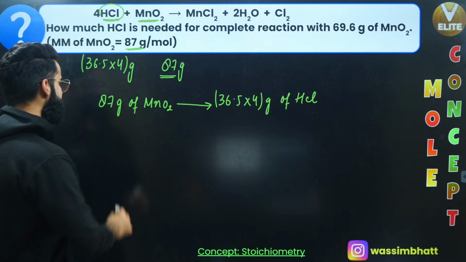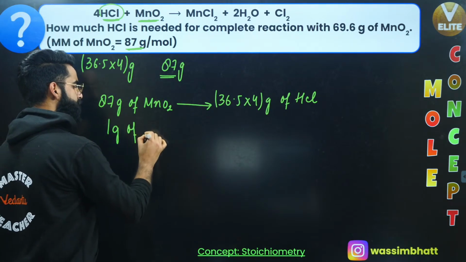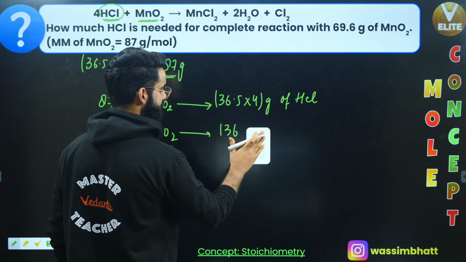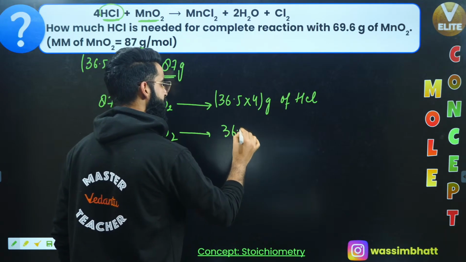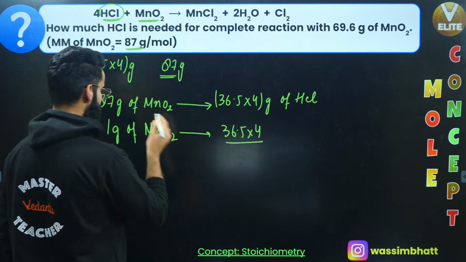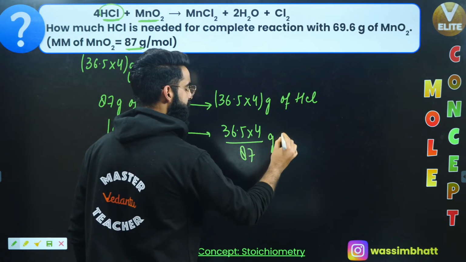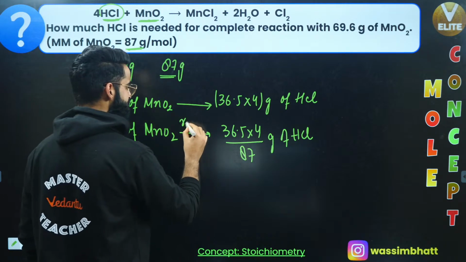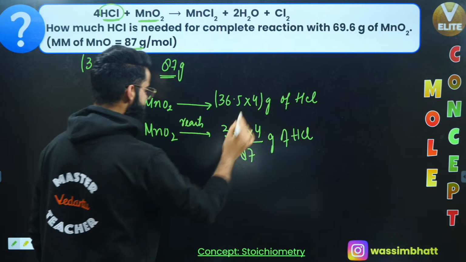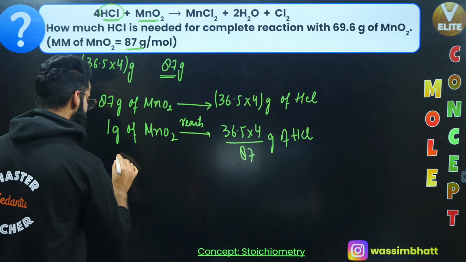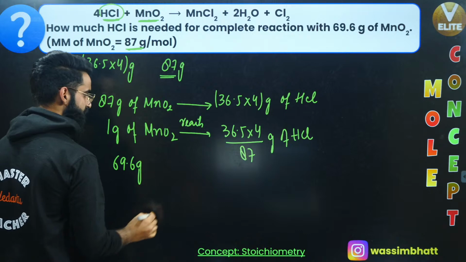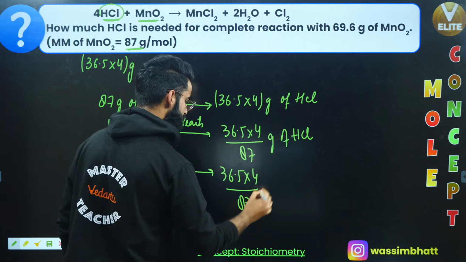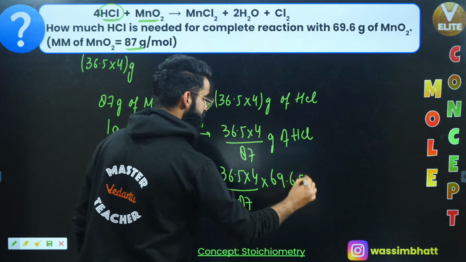So can I say 1 gram of MnO2 reacts with 36.5 multiplied by 4 divided by 87 grams of HCl? So I got to know that 1 gram of MnO2 reacts with these many grams of HCl, right? So can I say 69.6 grams of MnO2 reacts with 36.5 multiplied by 4 divided by 87 multiplied by 69.6 grams of HCl.